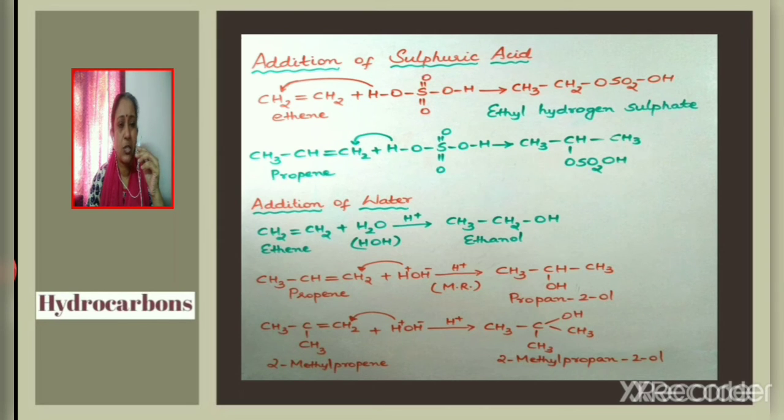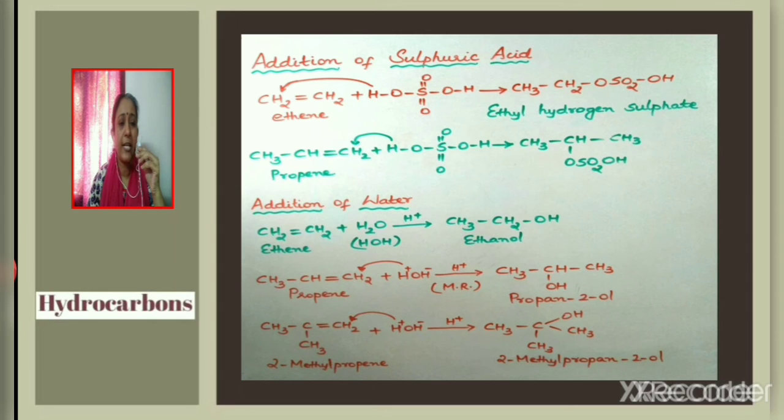Now consider the symmetrical alkene ethene, CH2 double bond CH2. Addition of sulfuric acid takes place across the carbon-carbon double bond. H gets added to the CH2 carbon and OSO2OH gets attached to the other CH2 carbon. The product thus obtained is ethyl hydrogen sulfate. Now consider propene, which is an unsymmetrical alkene. Addition of sulfuric acid takes place in such a way that H gets added to the CH2 carbon and the OSO2OH group gets attached to the CH carbon. Thus we get propyl hydrogen sulfate.